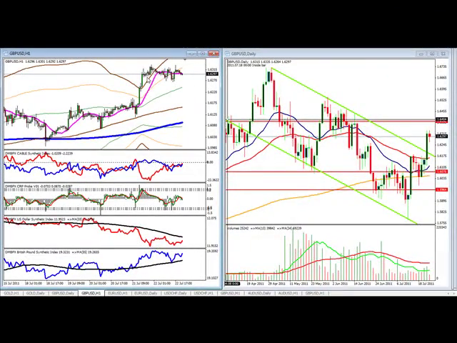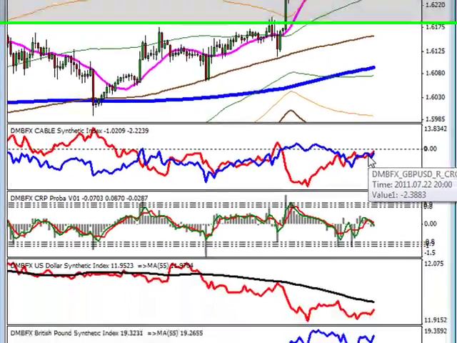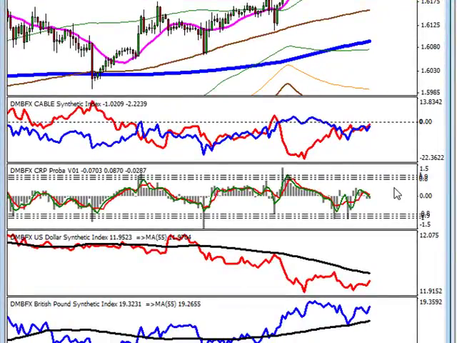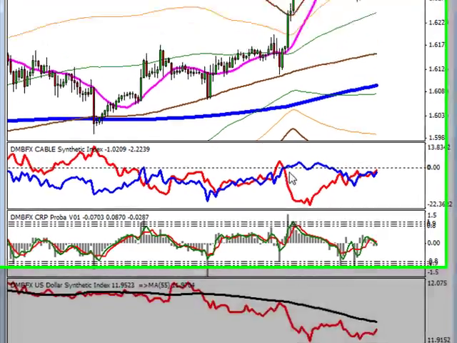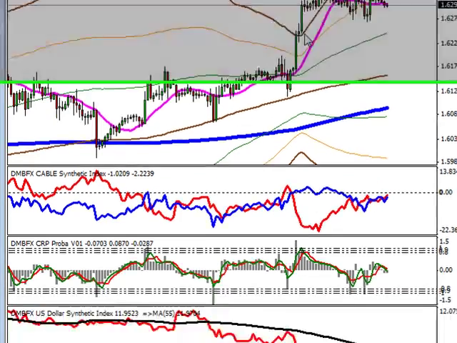Why did we get a sideways action on Friday? Well, we can see who's in control right now. Really, neither the dollar nor the pound, and they're both below zero. As we come down a little bit further and look at this better, the red one here is our dollar. We got below our long-term moving average, and we can see here that's where we got our divergence, and as we come higher, that's where we got our big move higher on Thursday.